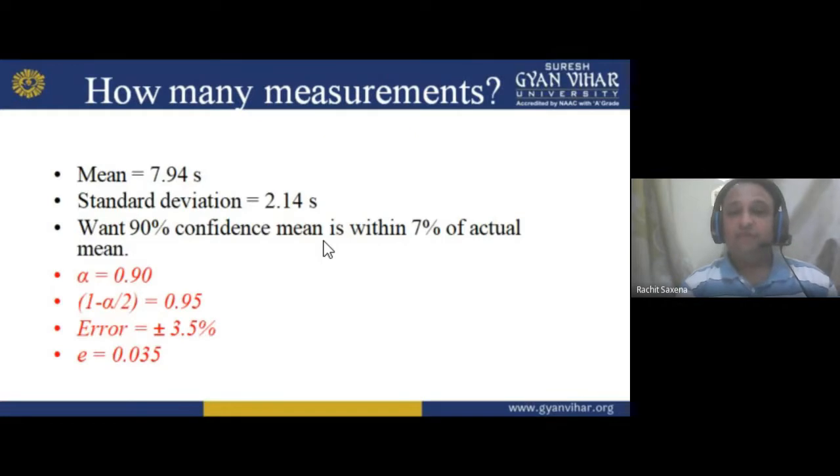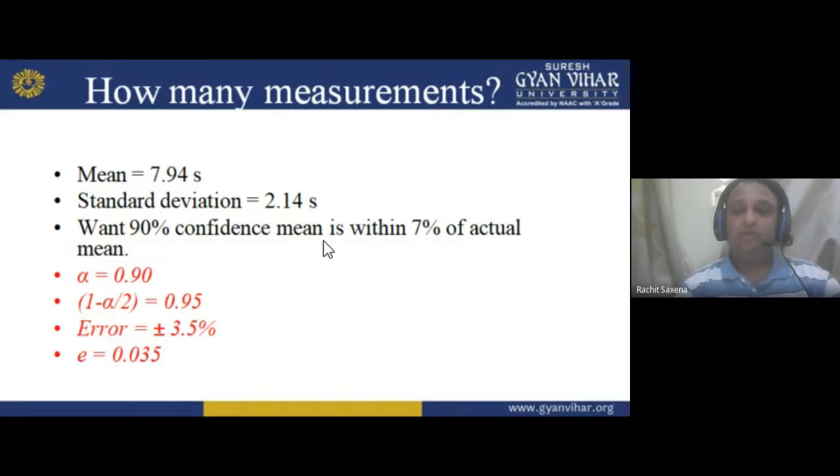Now for this, the mean is given as 7.94 s. Standard deviation is 2.14 s. 90% confidence that the mean is within 7% of the actual mean. I am writing the confidence level as alpha, so alpha is 0.9.